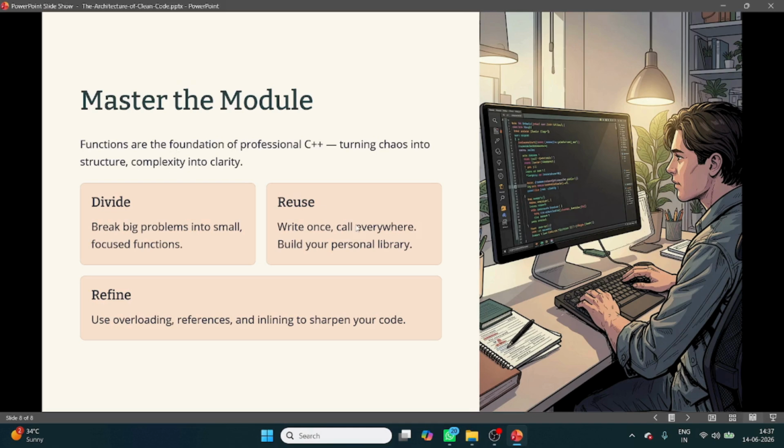Second is reuse. Reuse functions anywhere it is possible. Why do we use functions? For reusing the code anywhere it is necessary. Rather than writing the same function again and again, we can reuse it. Write once, call everywhere.